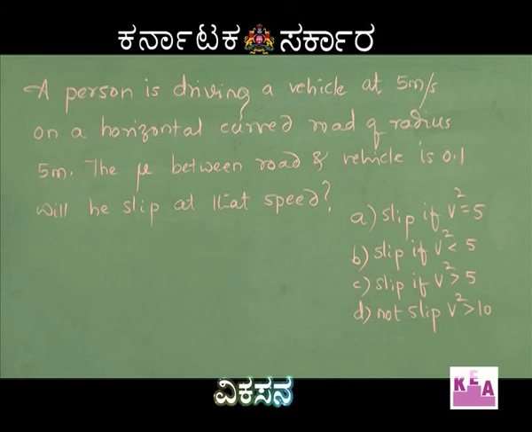A person is driving a vehicle at 5 meters per second on a horizontal road. See, the road is horizontal, it is not banked, but it is curved and has got a radius of 5 meters. The coefficient of friction between the road and the vehicle is 0.1. You can say road and the tires of the vehicle is 0.1. Will he slip or not, or if at all he slips, at what speed is he going to slip is the question. Options given are also connected with the slipping. Slips if the speed v square is more than 5, slips if v square is less than 5, again slips if v square is more than 5, or does not slip if v square is more than 10.